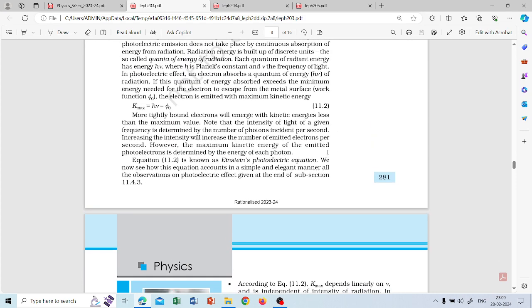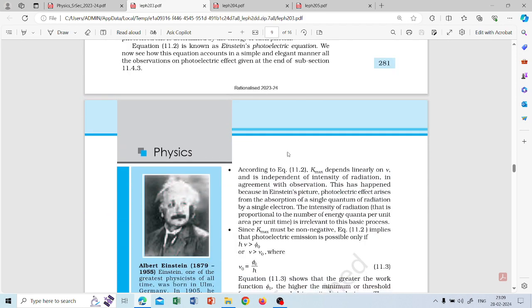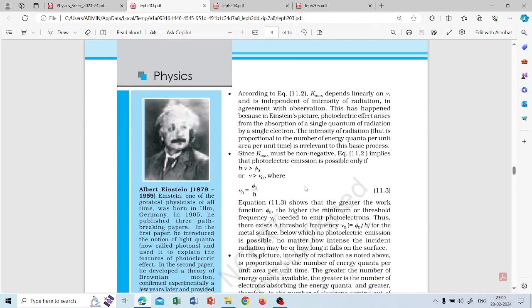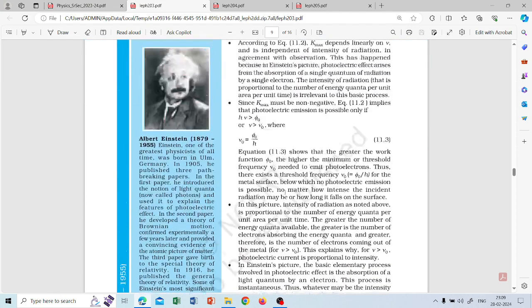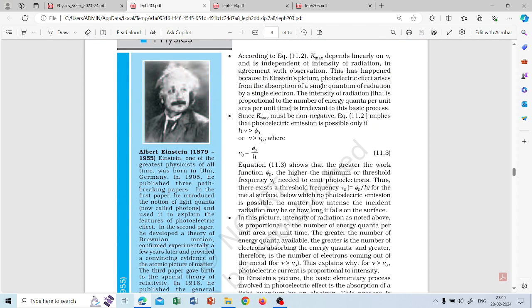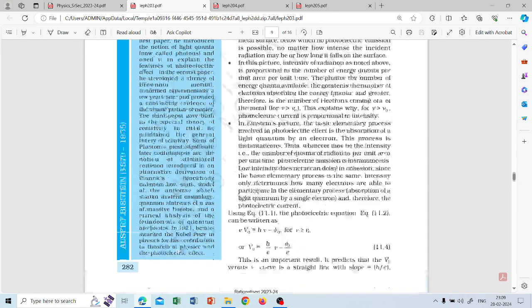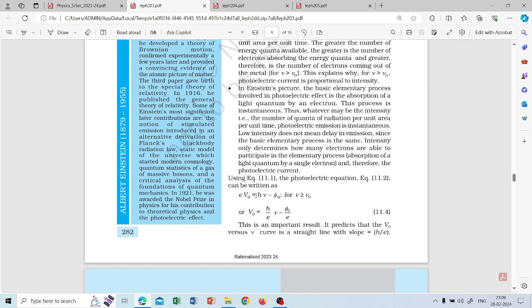So kinetic energy is the energy at which the electron is ejected from the metal. These are some postulates you have to know, some conditions: emission will only occur when the frequency is greater than the threshold frequency. There are some equations here, and you can also compare the equation that the maximum kinetic energy is e into V naught. If we equate both, assuming that the frequency is greater than the threshold frequency, this is very important.